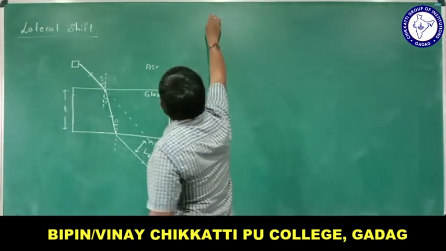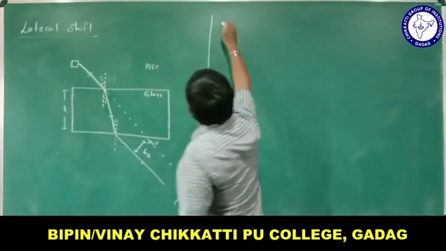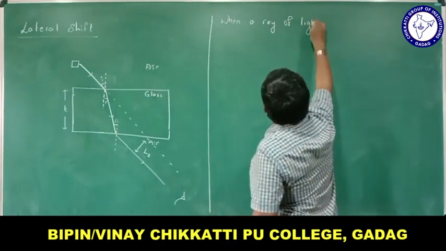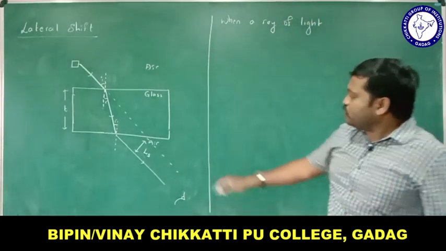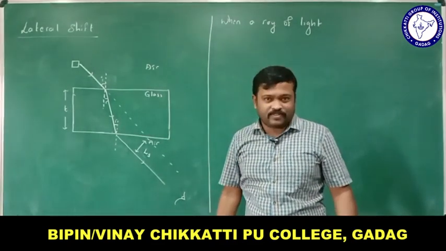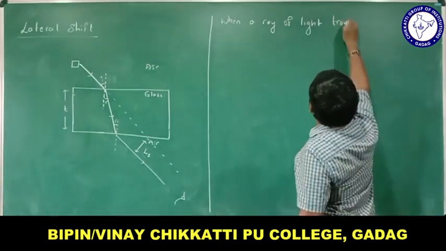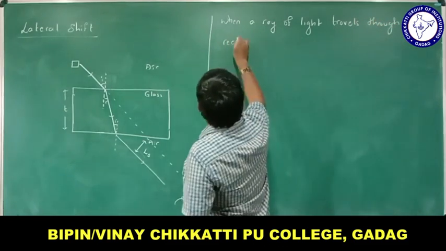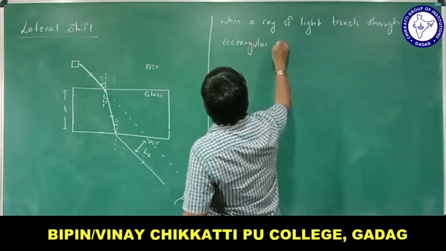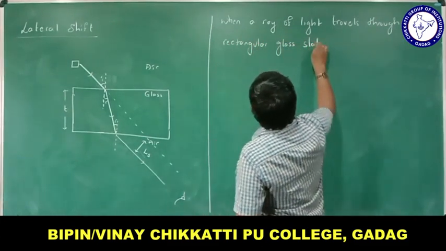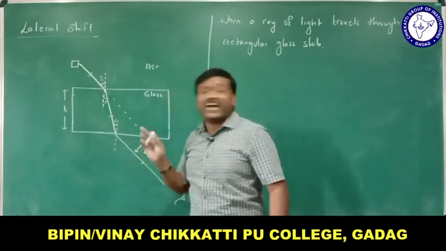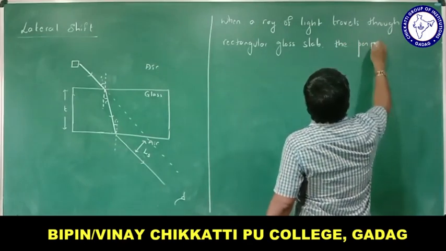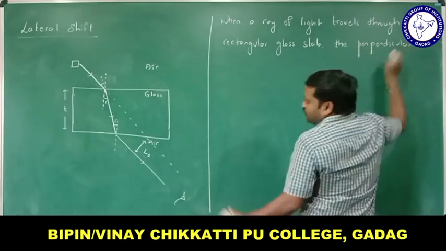So let me define what is lateral shift. When a ray of light travels through a rectangular glass slab, see here, this is the perpendicular distance.